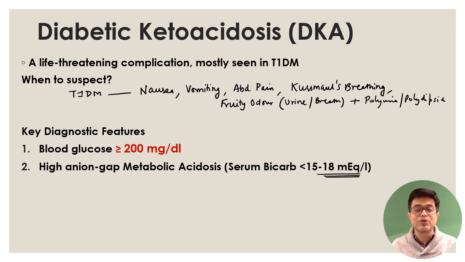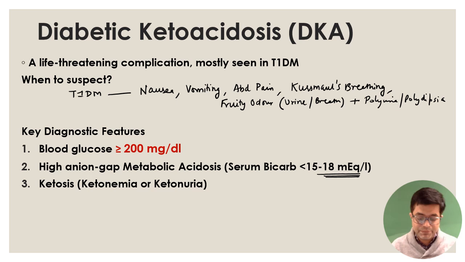So serum bicarbonate will be low and the venous pH of the blood will be low. And third, there will be ketosis, that is ketonemia, either ketone bodies in the blood or ketone bodies in the urine. So all three should be present. If all three are present, we say the patient is having diabetic ketoacidosis.